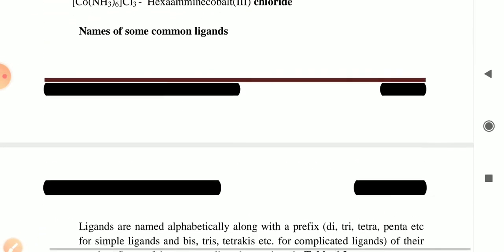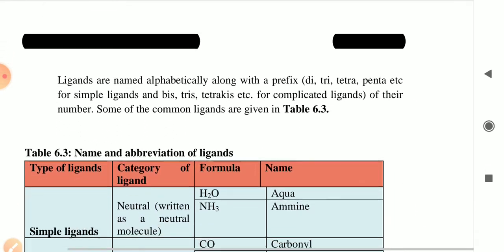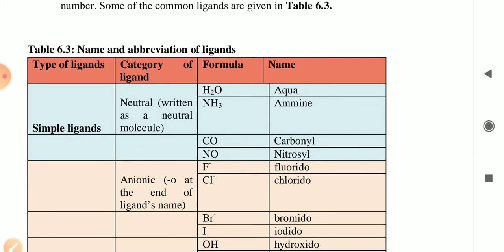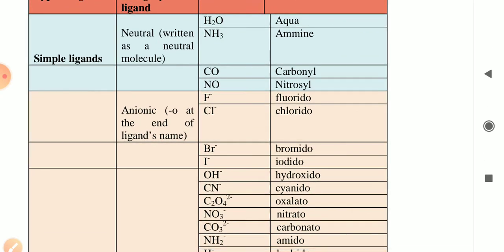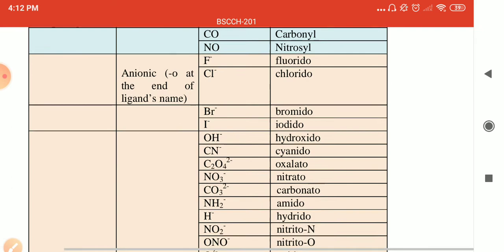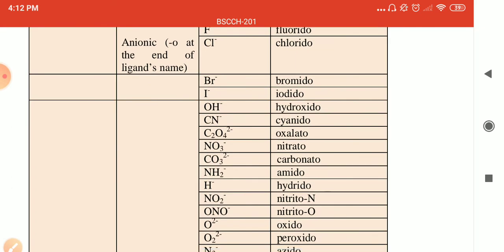Now the names of some common ligands. The neutral ligands like H2O are called aqua, NH3 is amine, and the anionic ligands like carbonyl, nitrosyl, fluorido, chlorido, bromido, iodo, hydro, cyano, oxalato.